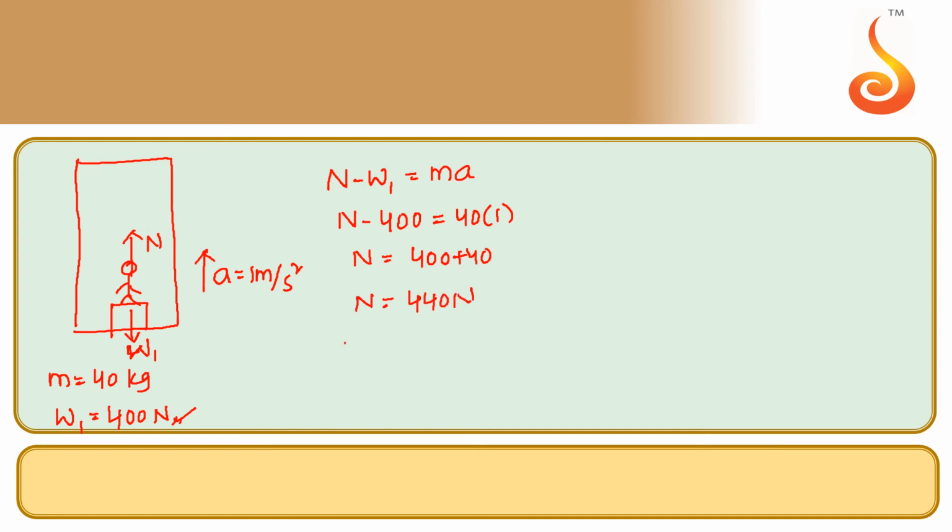Therefore the effective mass will be force by acceleration due to gravity. Force is 440 newtons, divided by acceleration due to gravity, 10, which will be 44 kg. So the effective weighing machine reading will be 44 kg.